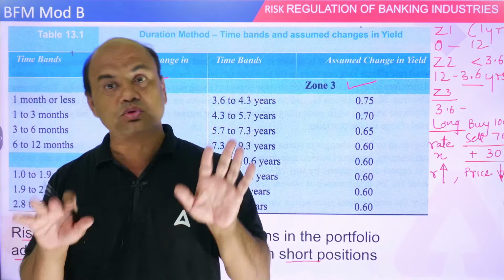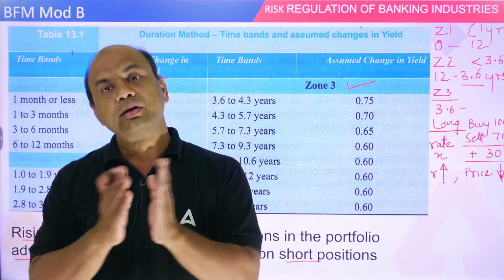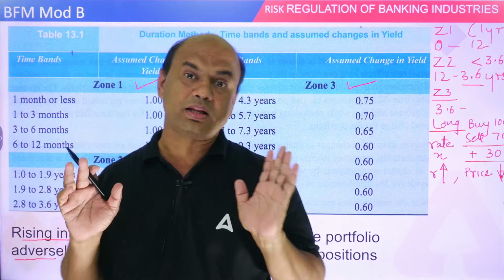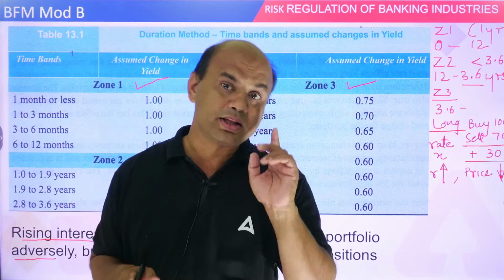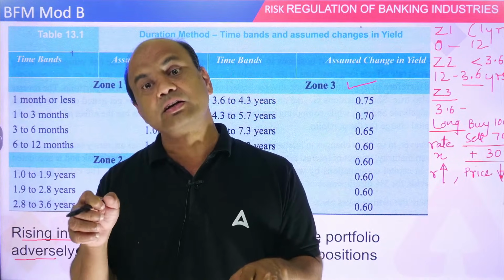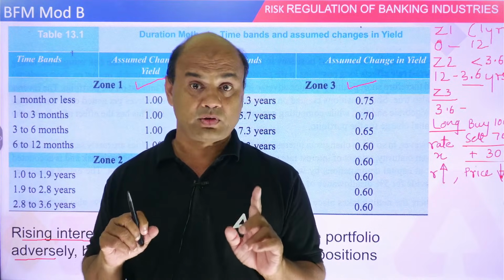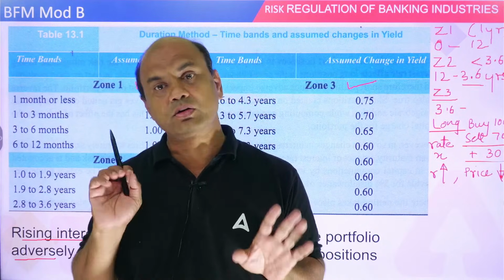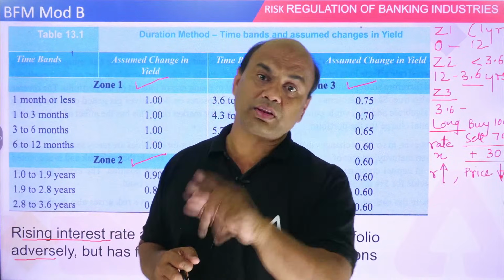When you adjust two bonds, one is long, the second is short. The adjustment is called allowance. RBI says you should not allow the full 100% of the bonds. Always remember, one is long, the other is short. Long cannot be adjusted with long. Short cannot be adjusted with short. Got it? So long can be adjusted with short, short can be adjusted with long. Clear?